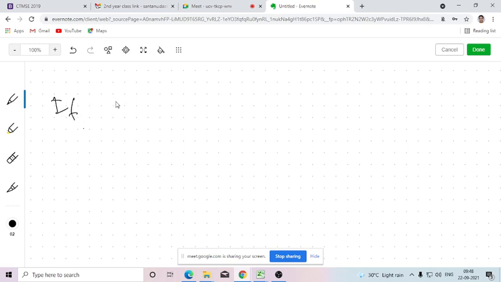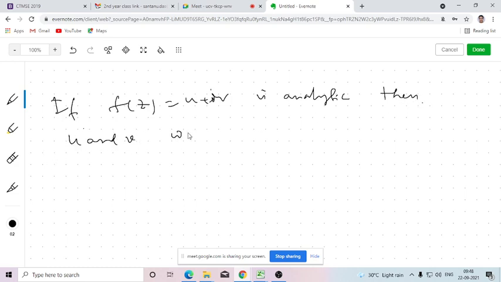If f(z) equals u plus iv is analytic, then u and v will always be harmonic.